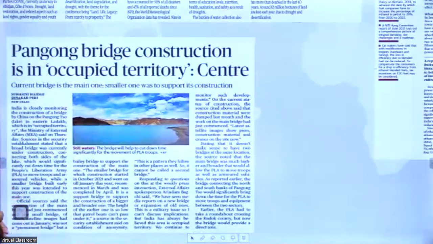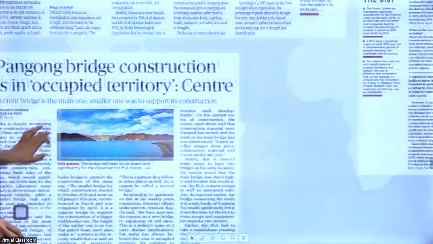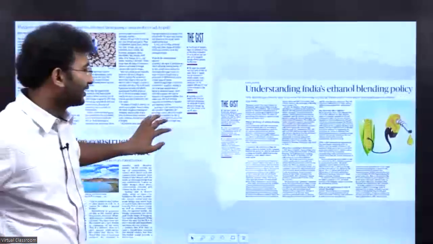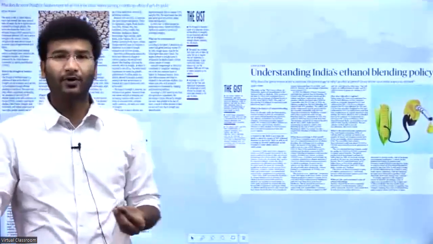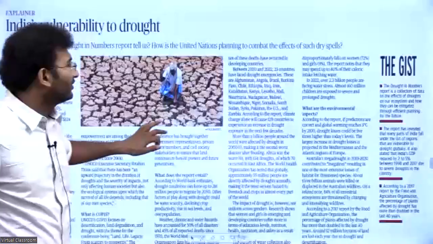And the third article that we'll be taking up is Pangong Tso Bridge construction in occupied territory. What is this issue, and from the mapping point of view, what should we remember? These aspects we'll be taking up. Let us quickly begin with our first article.